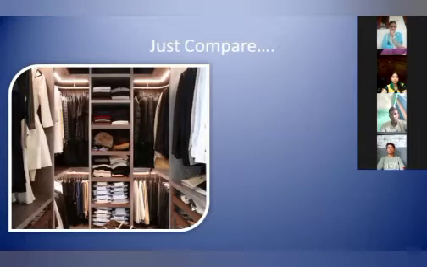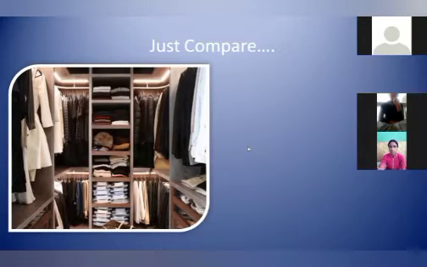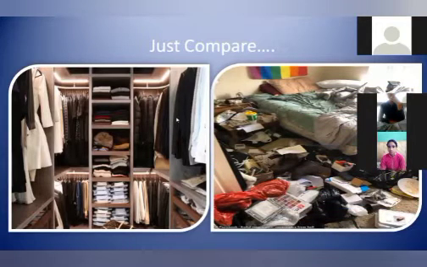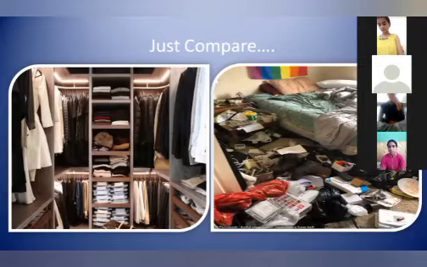There is one picture. Yes, Astha, what is visible to you? Clothes. Yes, there is a proper arrangement of clothes. In one room, all the clothes are kept in a symmetrical, systematic way. On the other hand, in the second room, things are not kept in a proper manner.